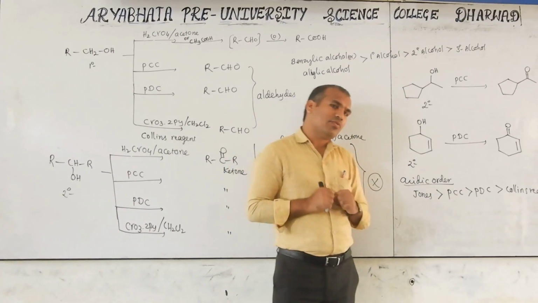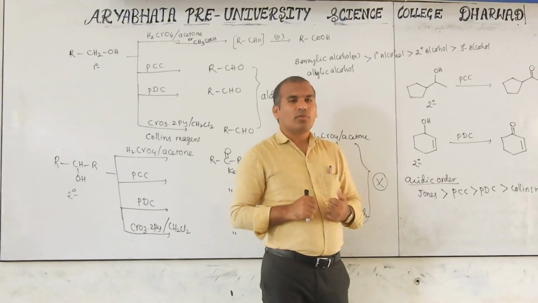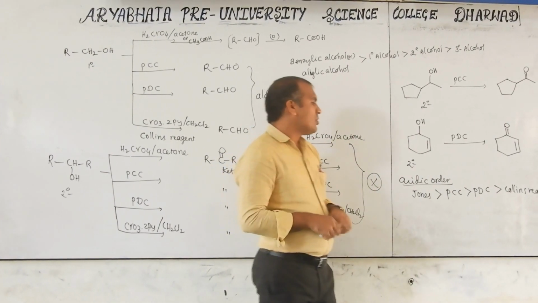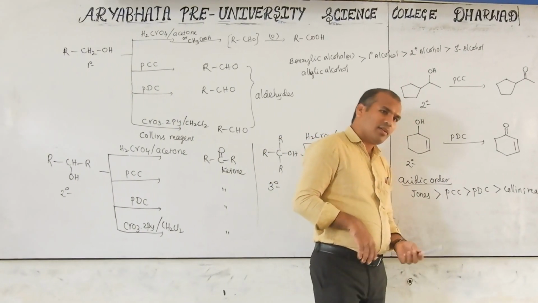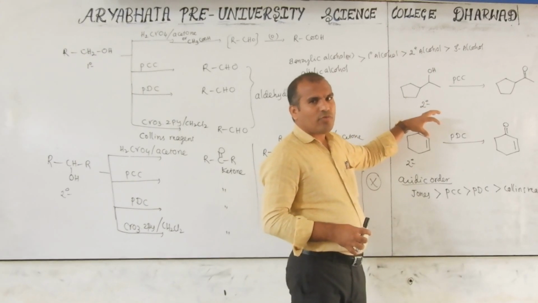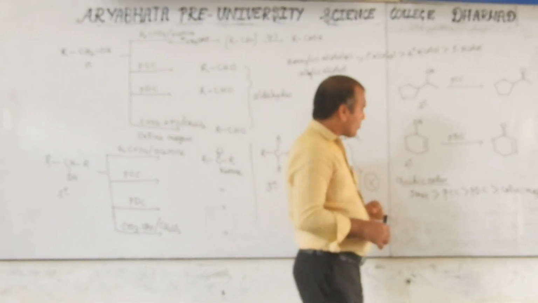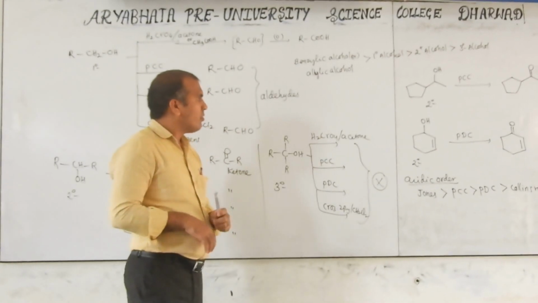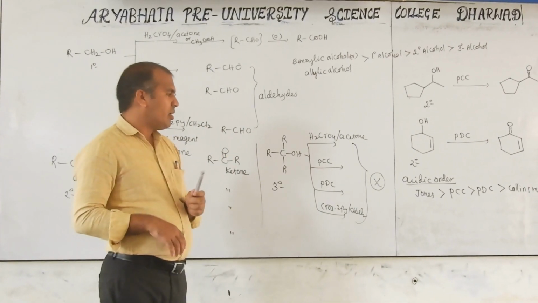That's why we have to use a basic reagent, because this group will not react with a basic reagent. So sometimes PDC is better, sometimes PCC is better. It depends upon which type of reactant we are using. So these are the oxidation methods to get aldehydes and ketones.